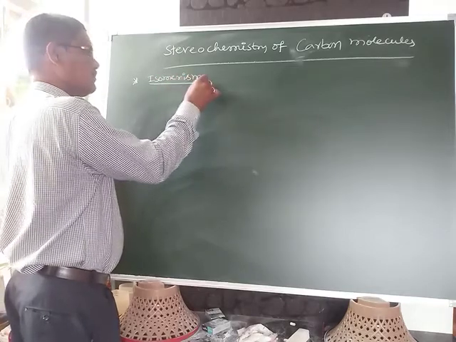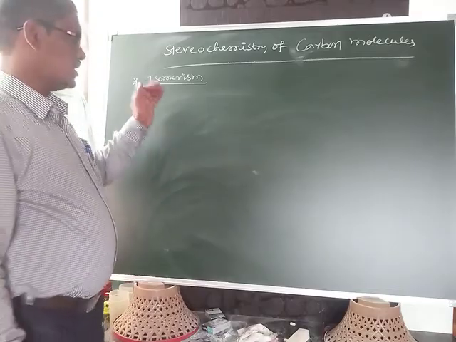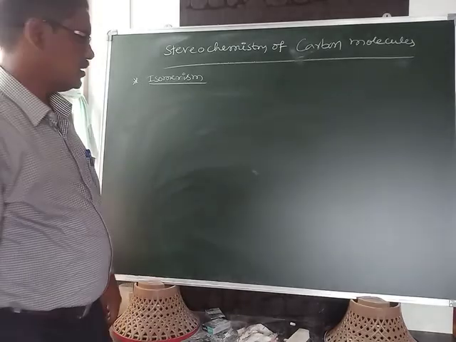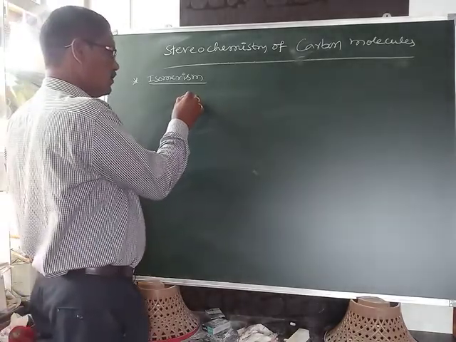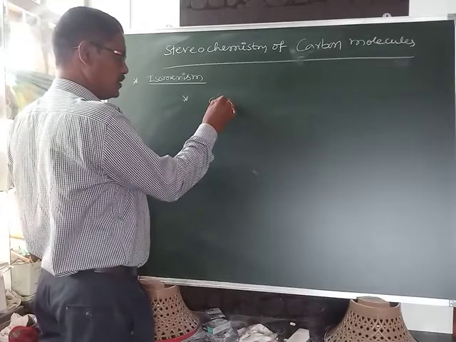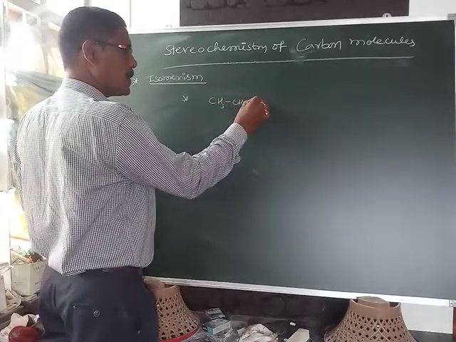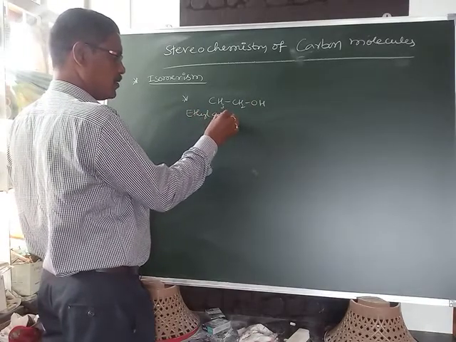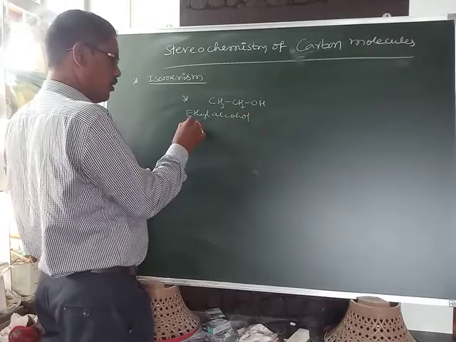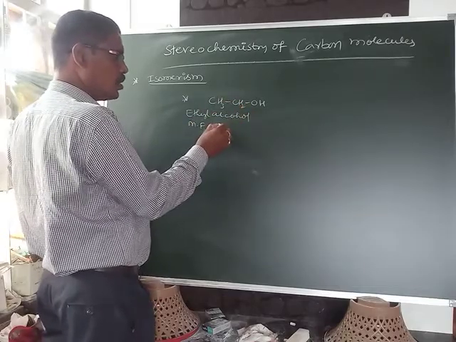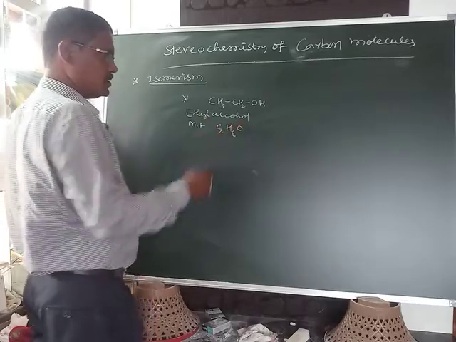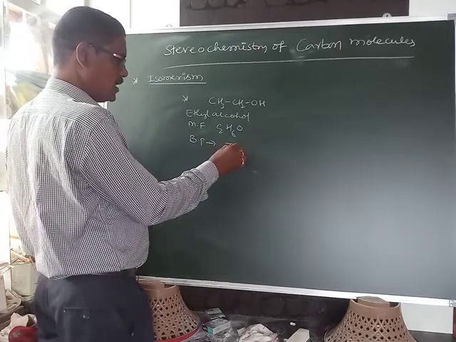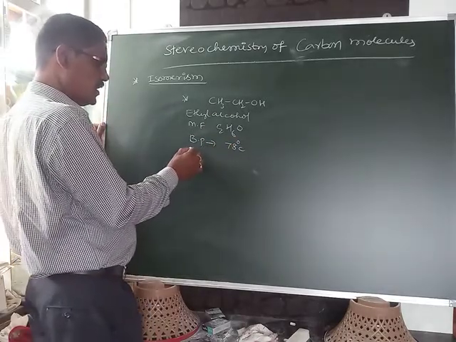What is isomerism? Based on this, we can explain stereochemistry of carbon compounds. I am taking one example only. This is CH3CH2OH. Its name is ethyl alcohol. The molecular formula of this one is 2 carbons, 6 hydrogens and 1 oxygen. Its boiling point is nearly 78 degrees centigrade. Its physical state is liquid.